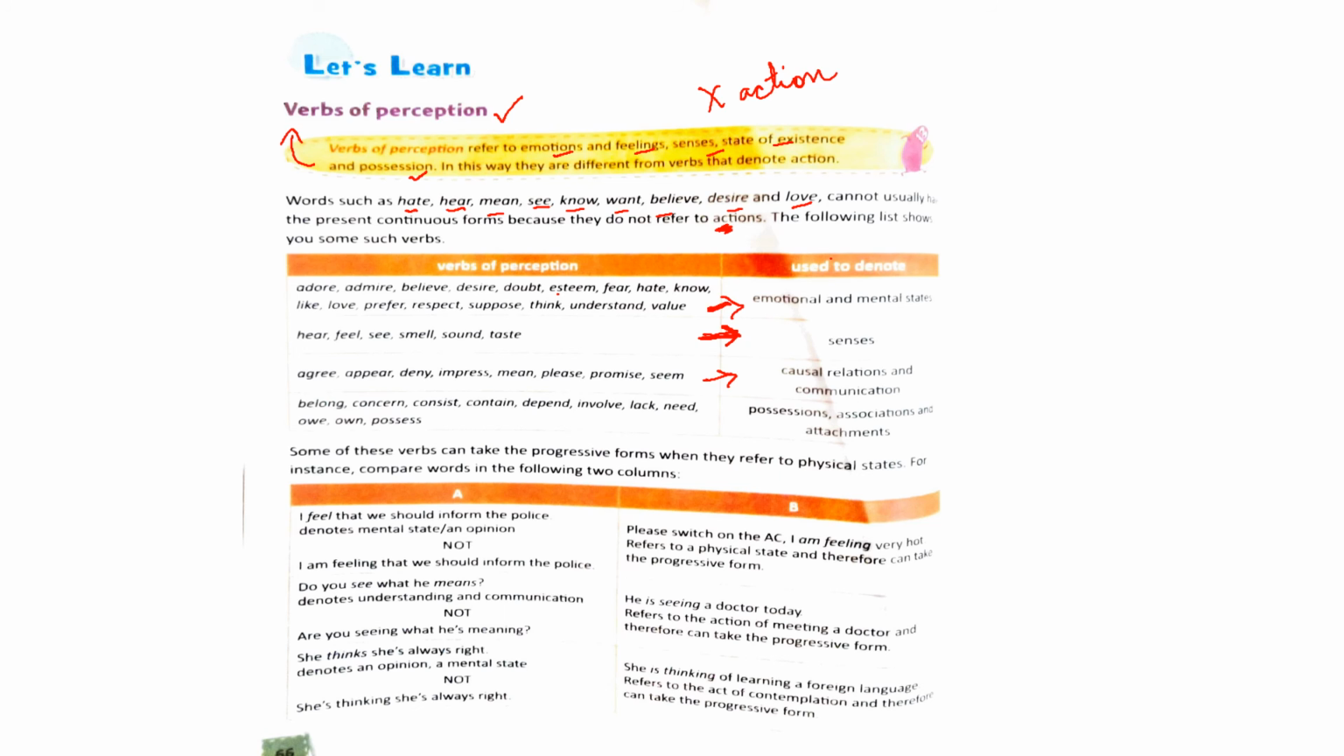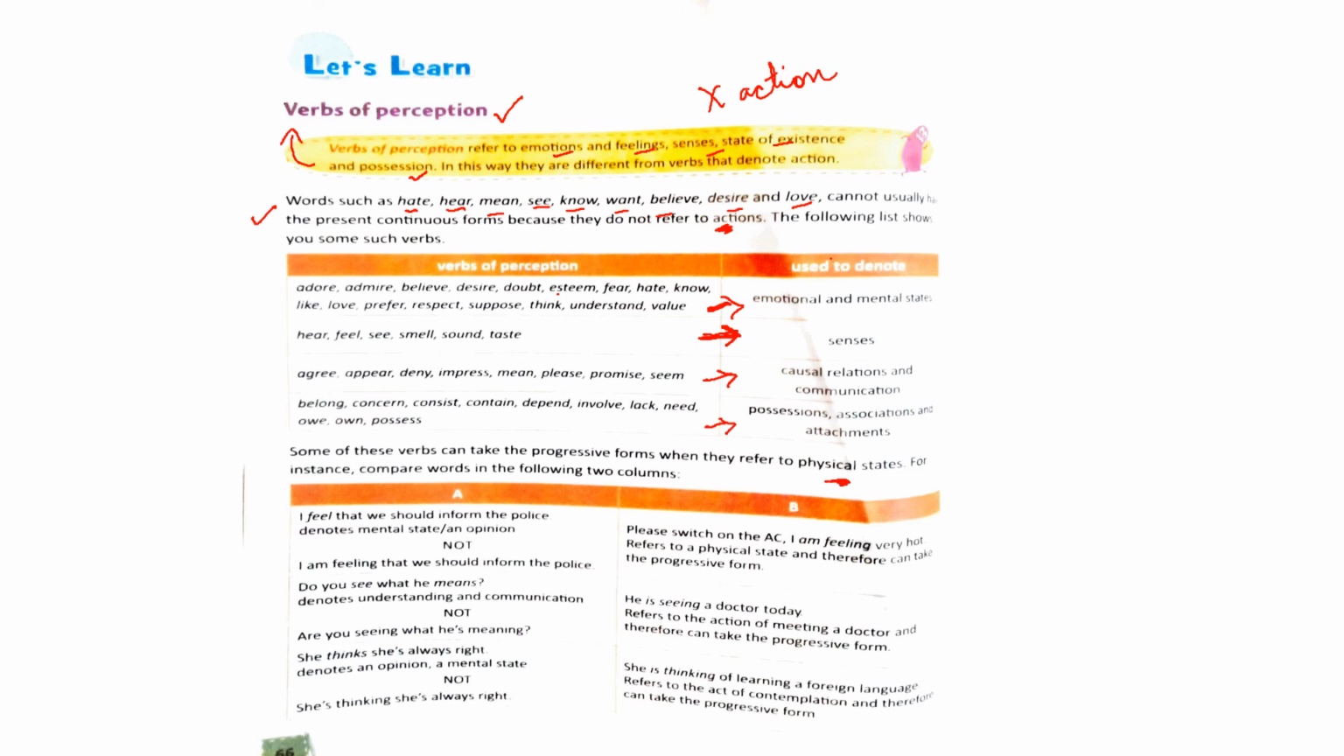Belong, concern, consist, contain, depend, involve, lack, need, owe, own, possess. These are all showing possession, association, and attachment, and not any action. Some of these verbs can take progressive forms when they refer to physical states. Most verbs of perception cannot be used in present continuous form, but they can sometimes be used in present continuous form if they refer to a physical state.